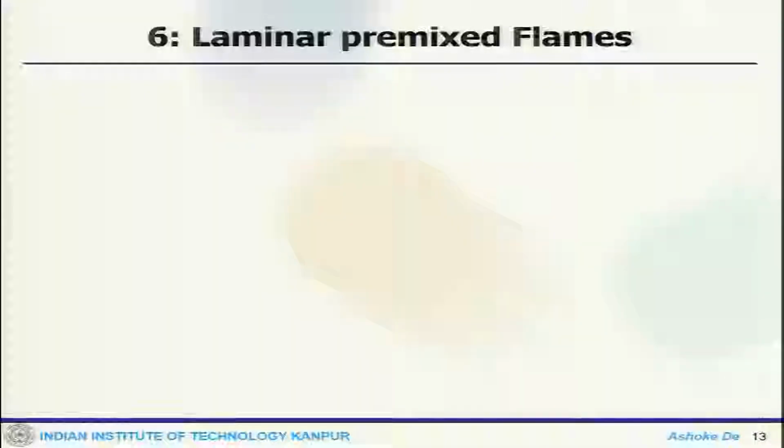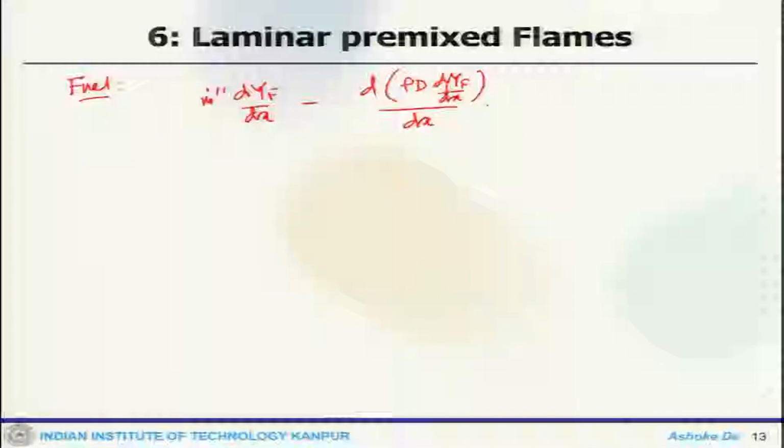Now, we can write also in terms of individual species, because now the individual species mass transfer equation, if we write, how it looks like for fuel, it would be d(m dot Y_f)/dx minus d/dx of rho D dY_f/dx equals m dot triple dot f.